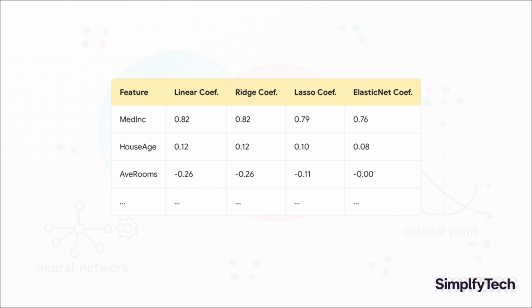And this table right here shows exactly how that simplification happened. Just look at the coefficients. For the feature avrooms, the baseline and ridge models give it a pretty decent negative coefficient. But look what Lasso and ElasticNet did. They shrunk its coefficient all the way down to 0. The model is effectively screaming at us, hey, given all the other info I have, the average number of rooms just doesn't add enough value to keep it around. This is feature selection in action, right here.